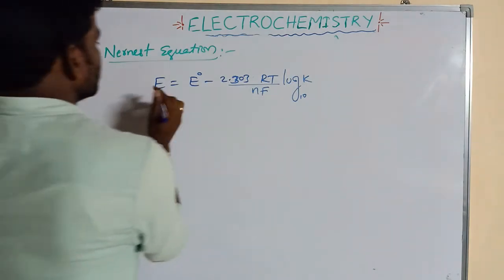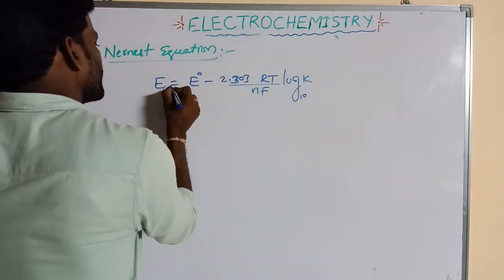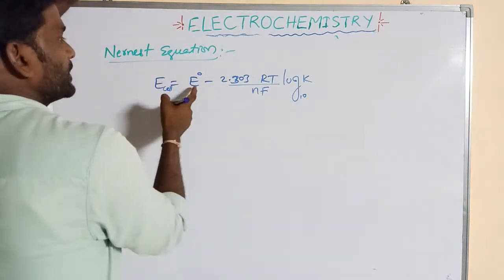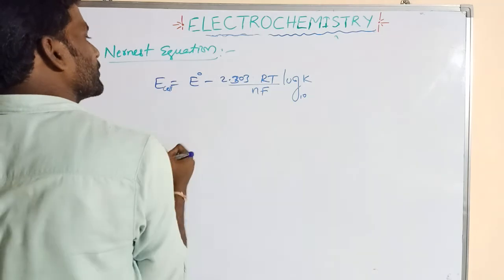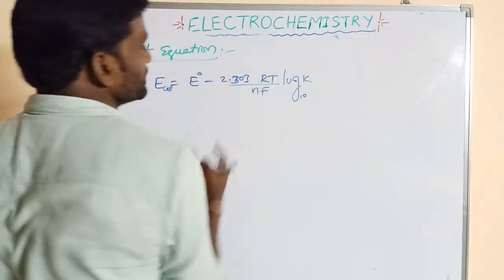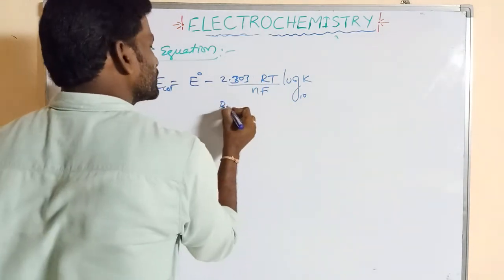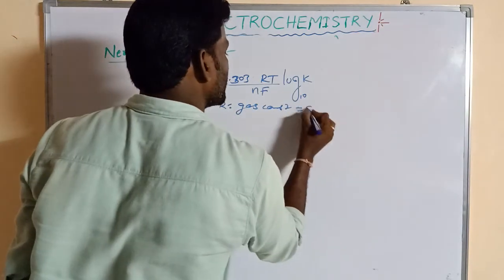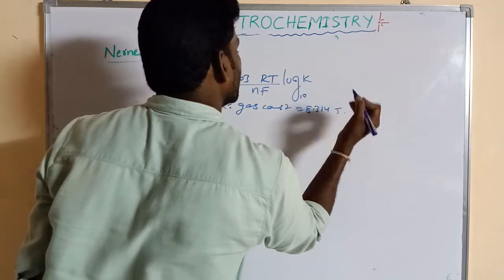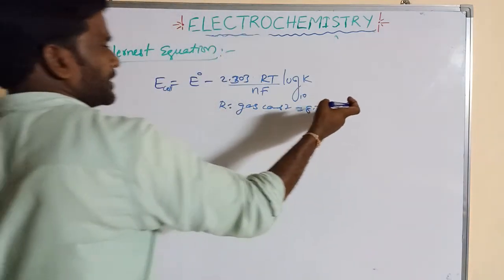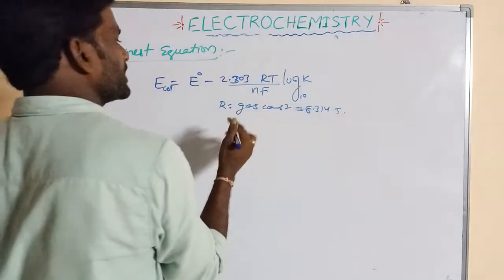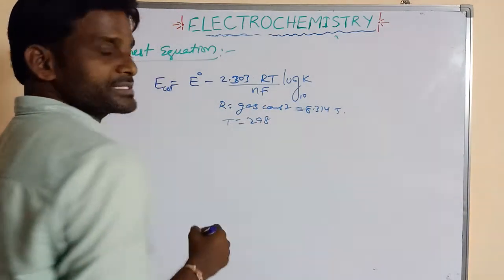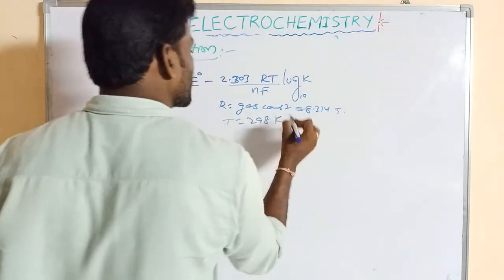Here E is the E cell, the cell potential. E naught is the standard potential. 2.303 is a constant. R is the universal gas constant, its value is 8.314 joule per Kelvin per mole. T is temperature. Here T is taken as 298 Kelvin, like room temperature at 25 degrees centigrade.